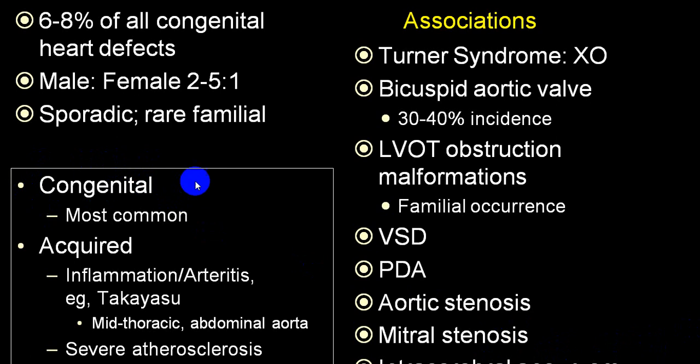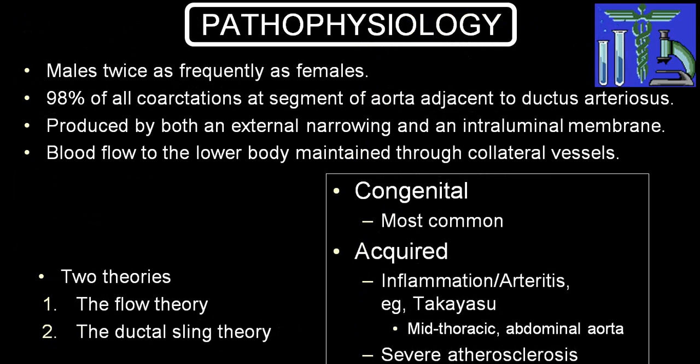You can also divide it into a congenital variety and an acquired variety. Very rarely we come across an acquired variety. Classically we call it arteritis, or inflammation, or the word also utilized is autoimmune. It is called Takayasu, which can be there in the mid-thoracic region or in the abdominal aorta, and very rarely because of severe atherosclerosis. So this will be another group, which we call the acquired variety, where two common diseases, Takayasu and atherosclerosis, can produce almost like coarctation of aorta.